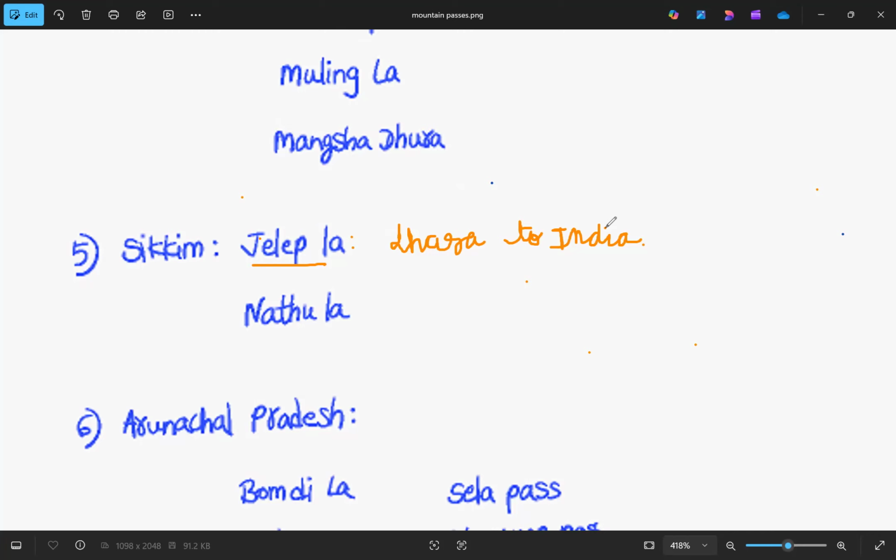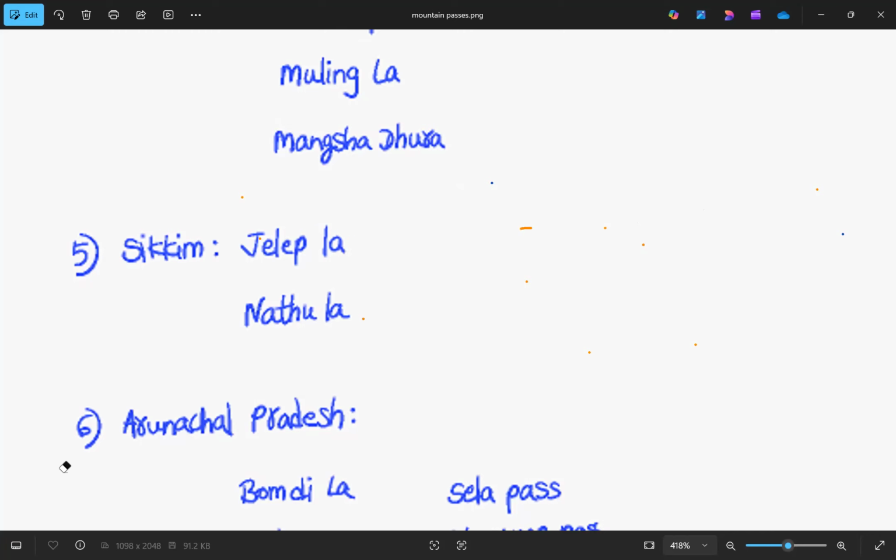And then we have Nathu La. Nathu La is on the Indo-China border. What is another pass we have studied that is on the Indo-China border? Which one? Shipki La. Shipki La of Himachal Pradesh is on the Indo-China border, and here in Sikkim we have Nathu La, which is also on the Indo-China border. These are the two main mountain passes of Sikkim.